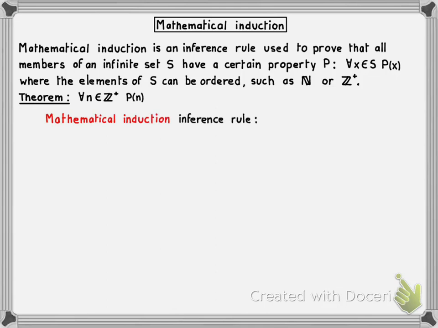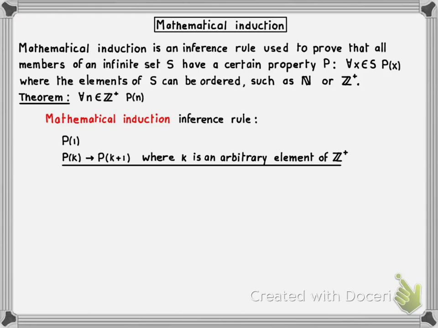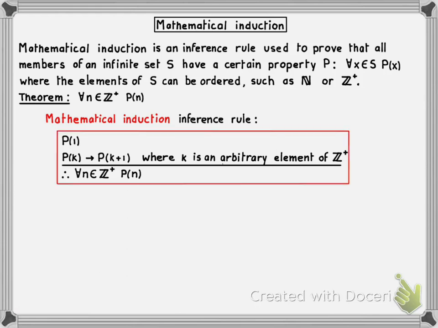This rule has two premises. The first premise is P of 1. Notice 1 is the first element of Z+. The second premise is P of k implies P of k plus 1, where k is an arbitrary element of Z+. If these two premises are true, then mathematical induction allows you to infer the following conclusion. Namely, for all n belonging to Z+, P of n is true. So that is the definition of the inference rule.